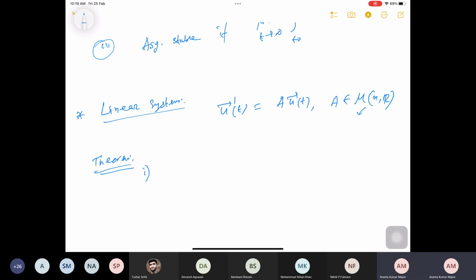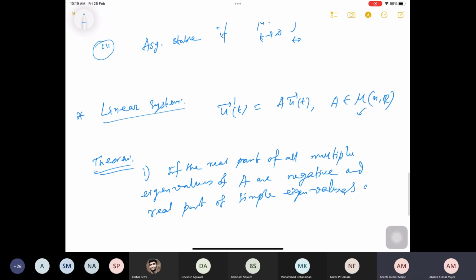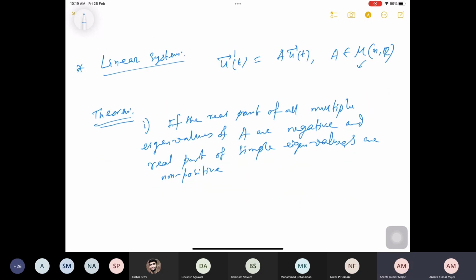If the real parts of all multiple eigenvalues of A are negative, and if it is a simple eigenvalue, the real parts of the simple eigenvalues are non-positive, that means basically it can take 0 for the simple eigenvalues, then all the solutions of the system are stable.